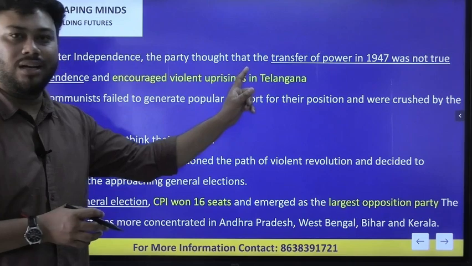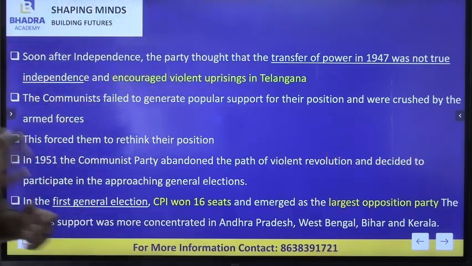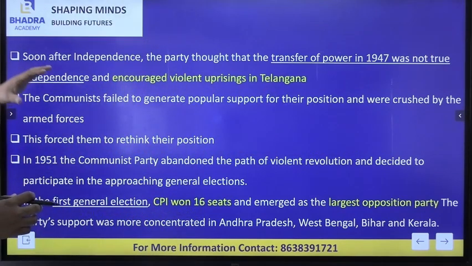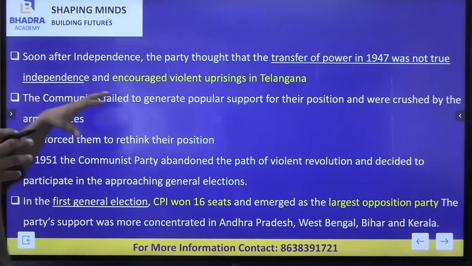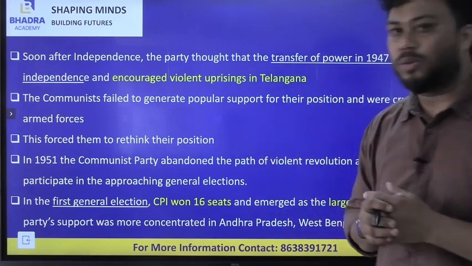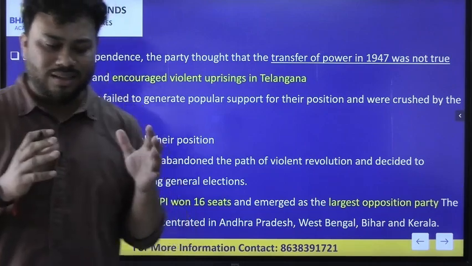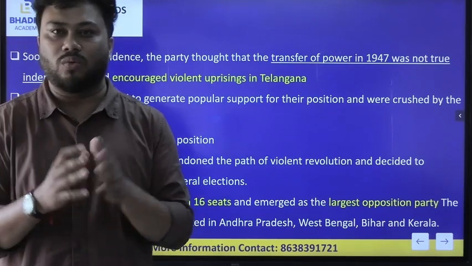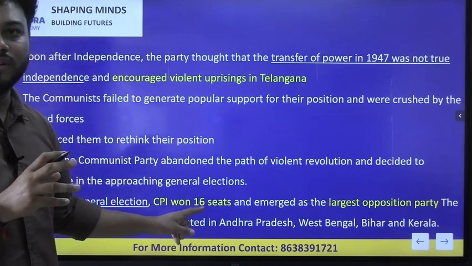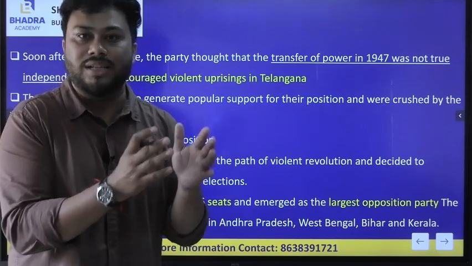But their agenda was not supported by the masses, and they were ultimately crushed by the Indian armed forces. This crackdown forced them to rethink their position, and that is why they participated in the 1951 elections. Although their performance was not good, they won 16 seats, and by winning these 16 seats they became the largest opposition party in India.